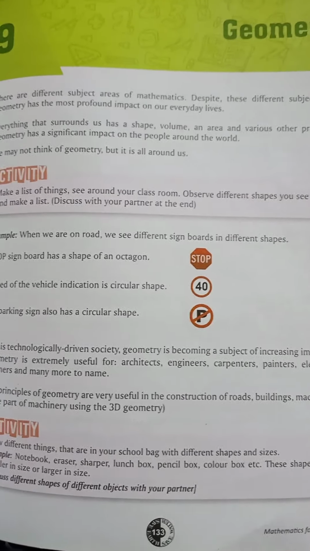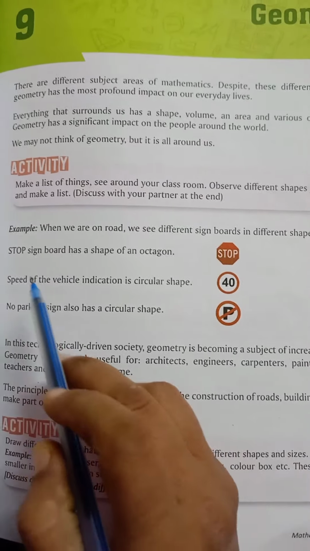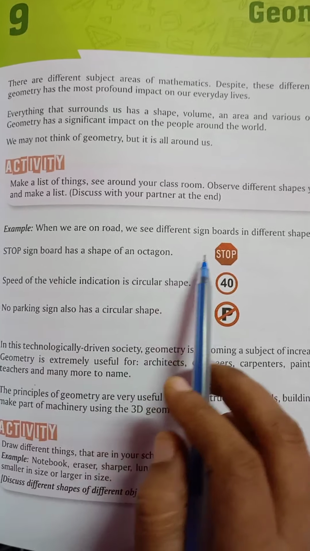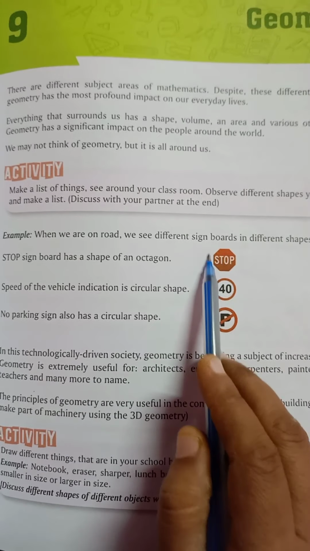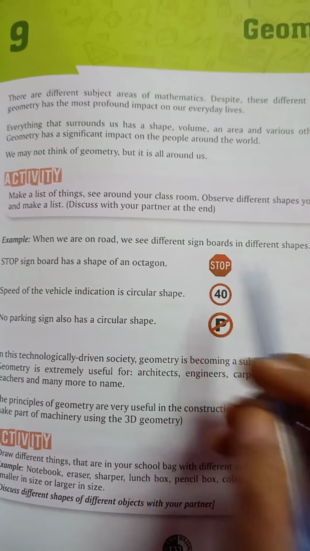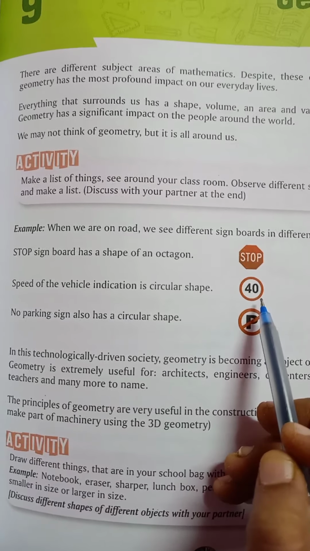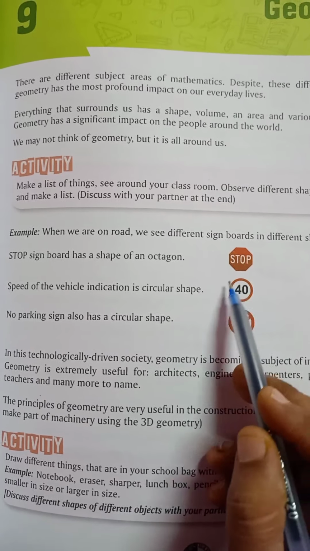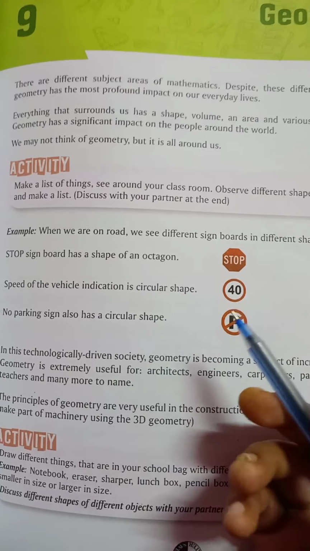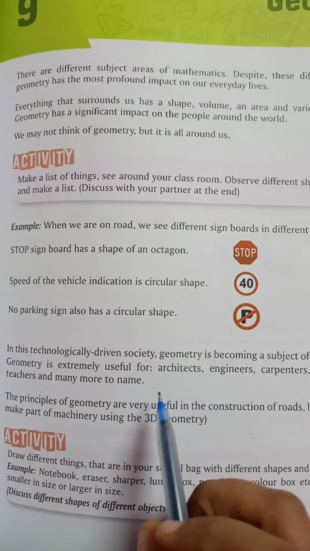All the objects have some shape. If we see a signboard and it has 8 sides, it will be an octagon. And if we see another signboard that has a circular shape, and many shapes we can see in our day-to-day life.